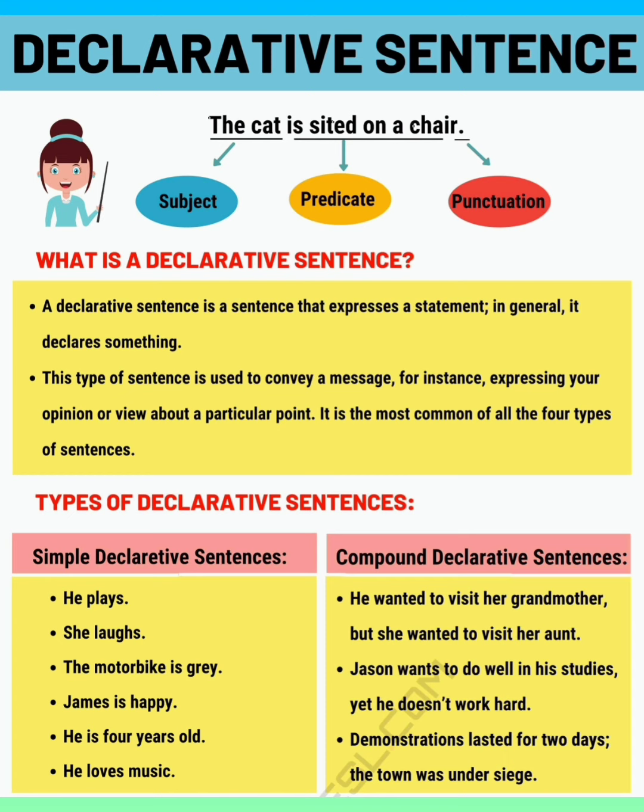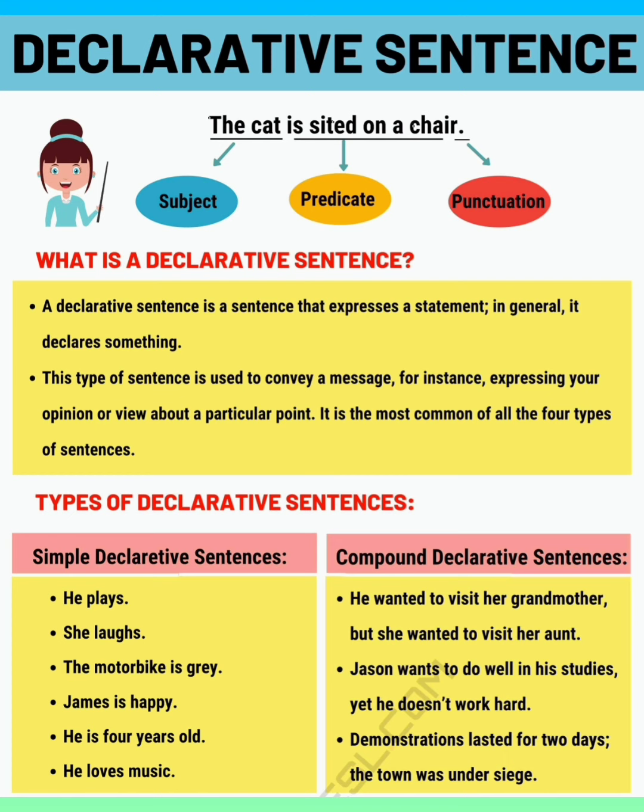Now, declarative sentence. The cat is seated on the chair. Subject, the cat. Then you can see predicate, and lastly punctuation. It is an example of a declarative sentence. A declarative sentence is a sentence that expresses a statement. In general, it declares something. This type of sentence is used to convey a message, for instance, expressing your opinion or view about a particular point. It is the most important of all the types of sentences.